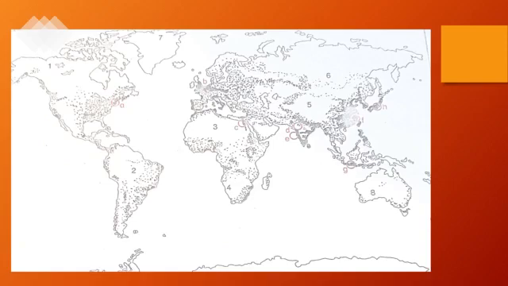Second, we will see the very low population density areas, in which number 1 is northern Canada, number 2 is the Amazon basin, number 3 is North Africa, number 4 is Southwestern Africa, number 5 is Central Asia, number 6 Northern Asia, number 7 the Arctic region, and number 8 Central Australia near Oceania.